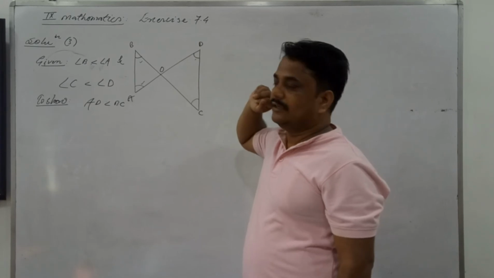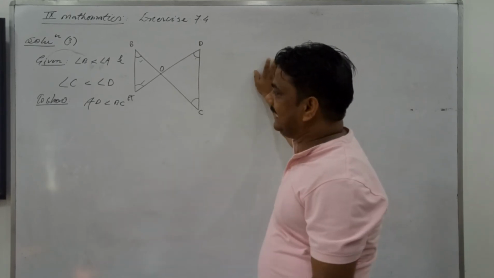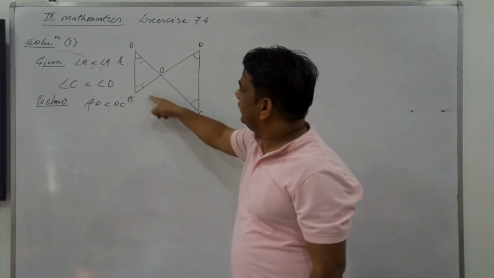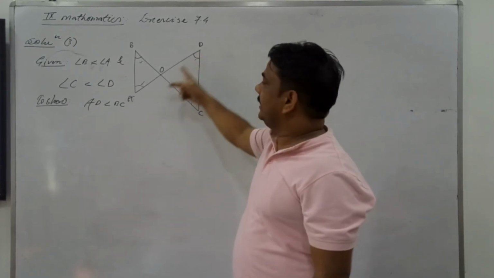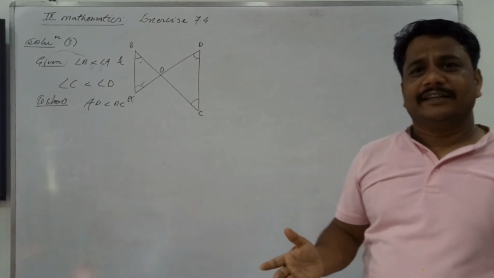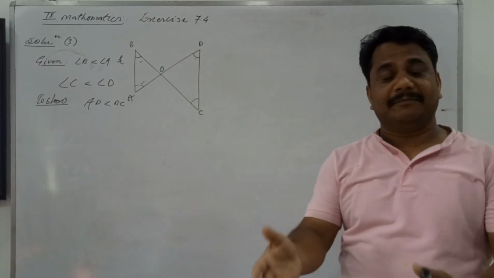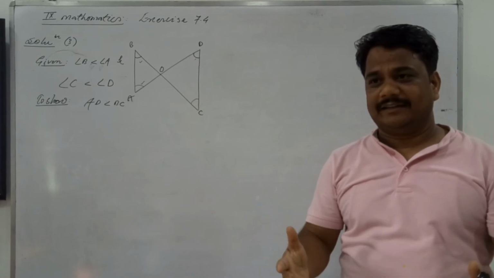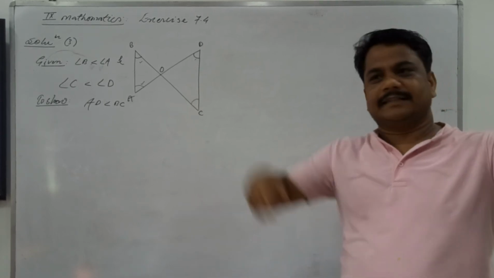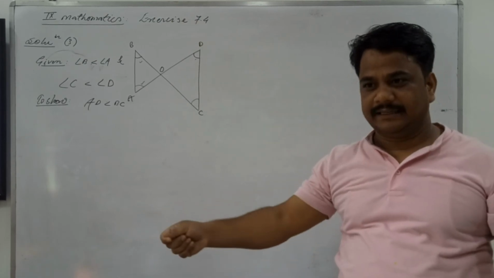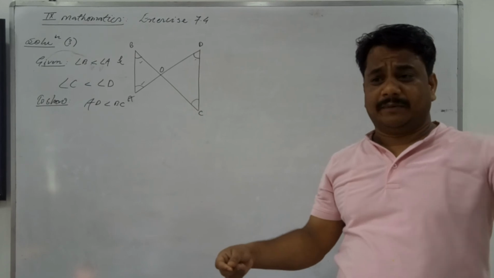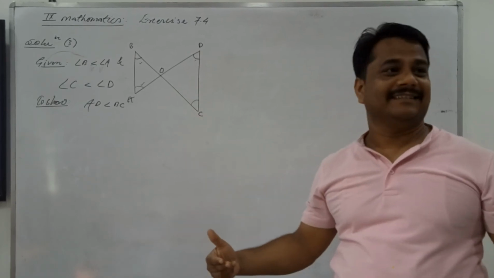Is that clear? So what do you have to prove here actually? AD less than BC. Where is the side AD? The whole side AD is there. So AD side is made up of? AO and OD. Exactly. So you can solve this partly. You can bring first AO, OD. Two shorter things are added. A less than B, C less than D. So A plus C less than B plus D.